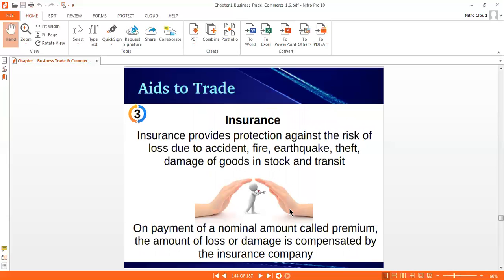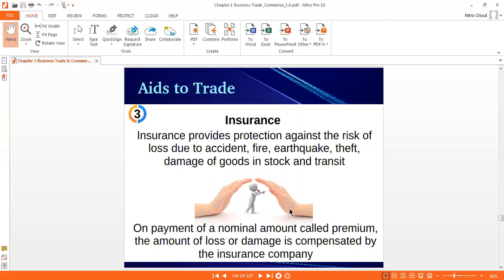Third one is insurance. Okay, so insurance provides protection against the risk of loss due to accident, fire, earthquake, theft, damage of goods in stock and in transit. On payment of a nominal amount called premium, the amount of loss or damage is compensated by the insurance company.